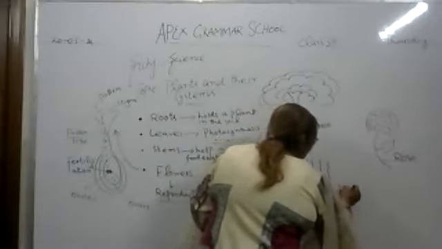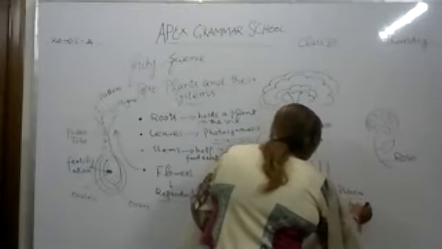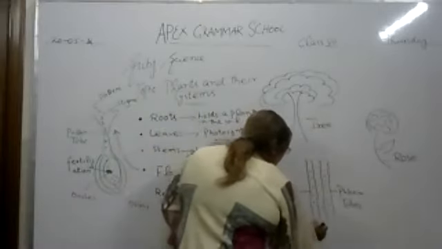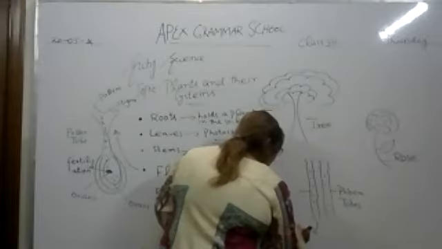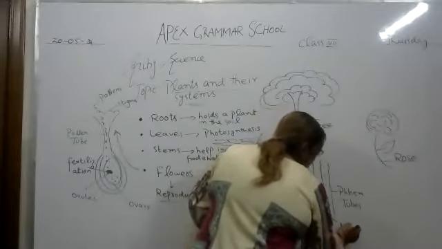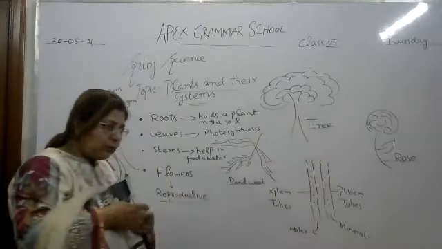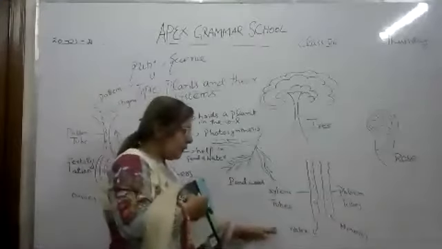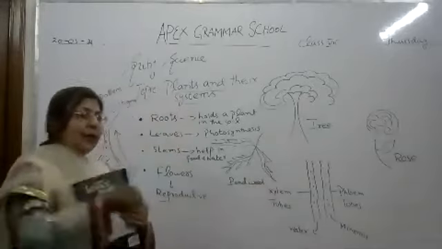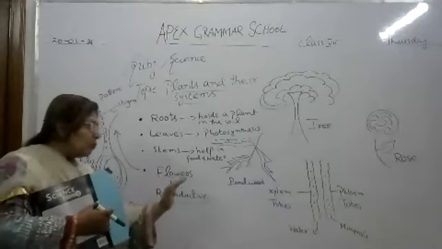The function of these tubes is that xylem tubes get water and minerals from the soil, as food for the plant, and take them up to all parts of the plant, the aerial parts of the plant. So that's why a plant begins to grow.